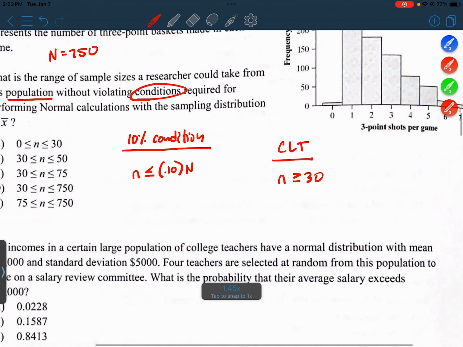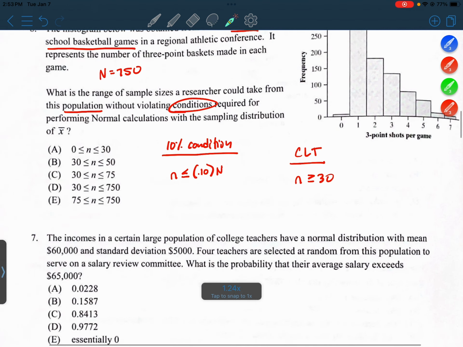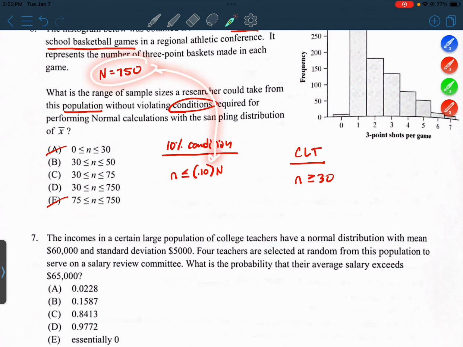All right. So because this says n has to be 30 or more, we can already eliminate A and we can eliminate E. Okay. But B, C, and D are still in the running. Okay. All right. Let's see what happens when we substitute 750 over here into the 10% condition.